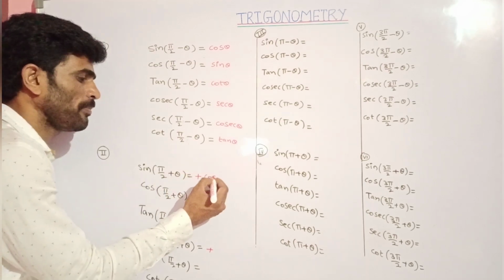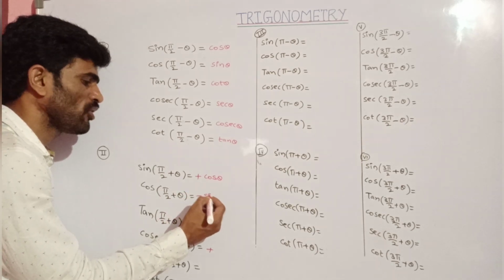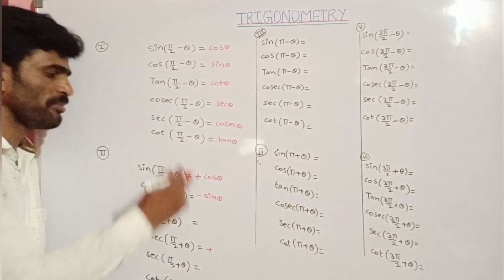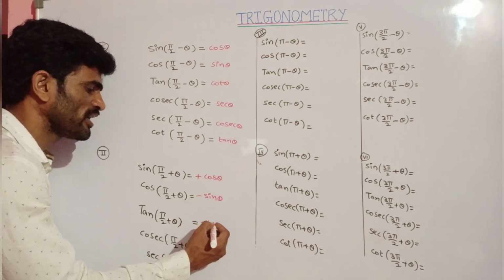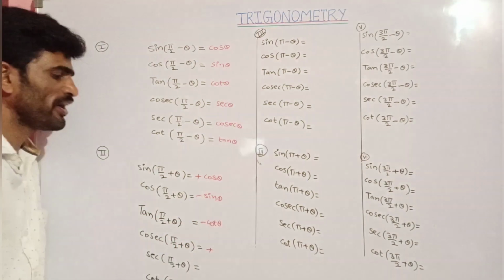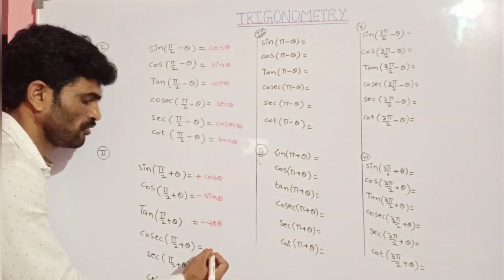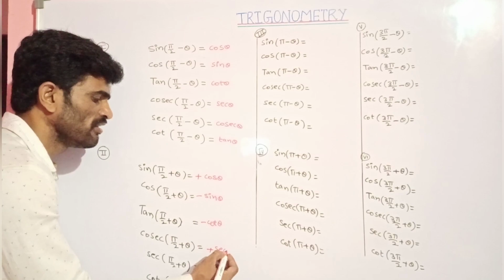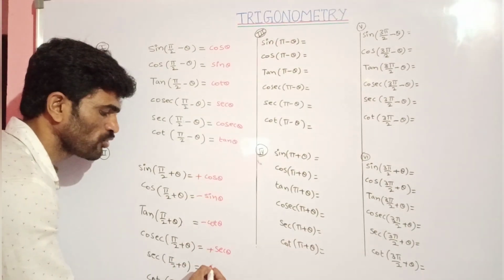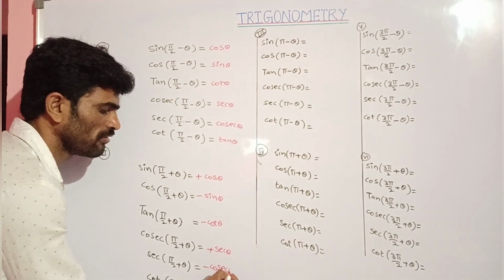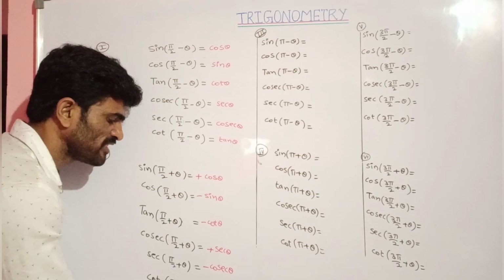So this is plus cos theta, and this is minus sin theta, because except these two, remaining all are minus. Then tan theta is minus cot theta. In second quadrant, tan is also negative. Next cosecant will be changed into secant theta, since it is positive, plus secant theta. Next secant will be changed into minus cosecant theta. Next cot will be changed into minus tan theta.